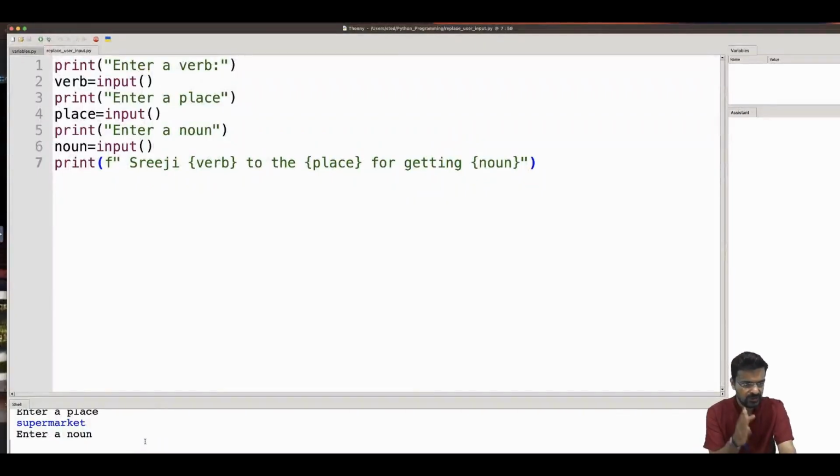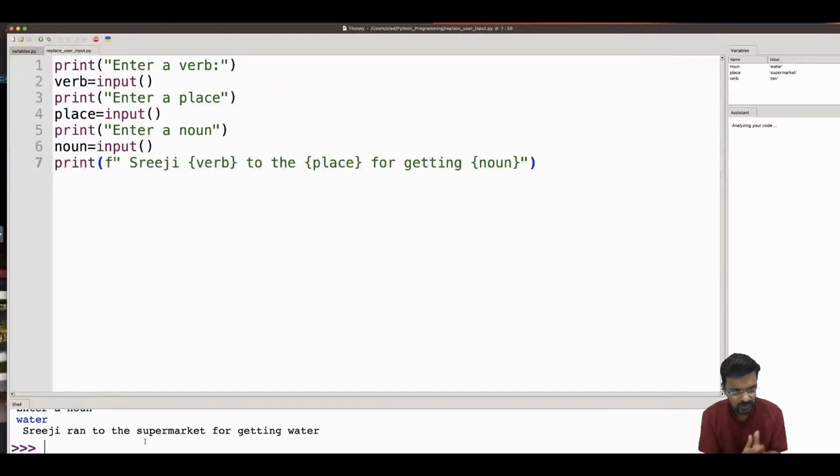So here it is: Sriji ran to supermarket for getting water. Okay, so it should come like this: Sriji ran to supermarket for getting water. So you have learned a technique in which you can replace user defined text with user inputs taken from the keyboard in a paragraph or something like that. Okay, so we'll go and see the next thing.